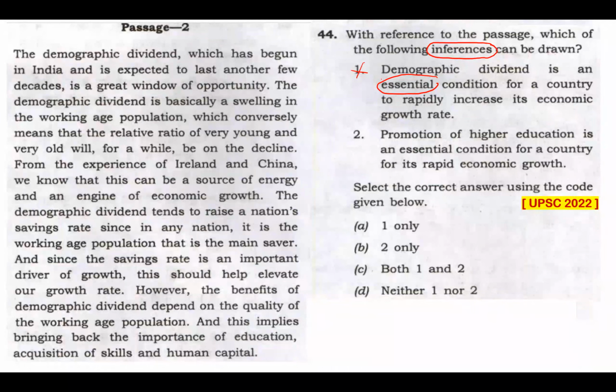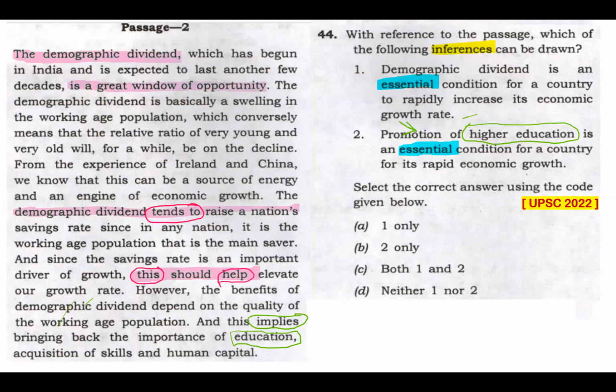The passage never mentions that. Of course, the passage tells us the demographic dividend is a great window of opportunity, but not something like an essential, inevitable, indispensable condition for a country to rapidly increase its economic growth.